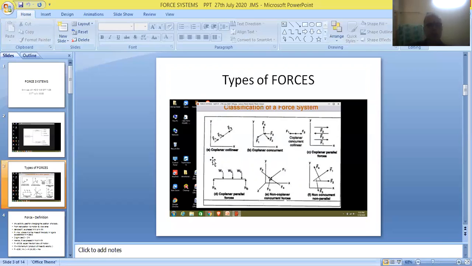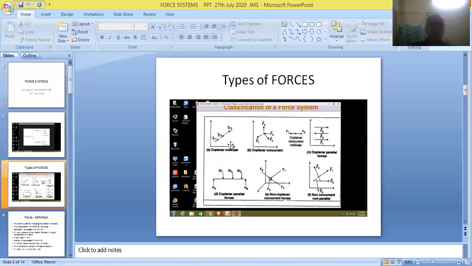Now friends, let us see the first figure. It is named as coplanar. Three forces are given in this figure, my dear friends: F1, F2, and F3.